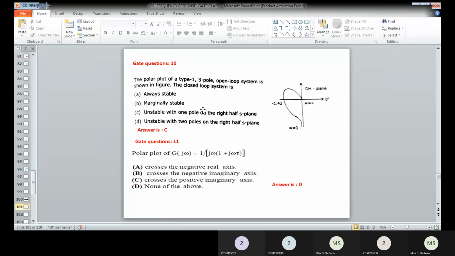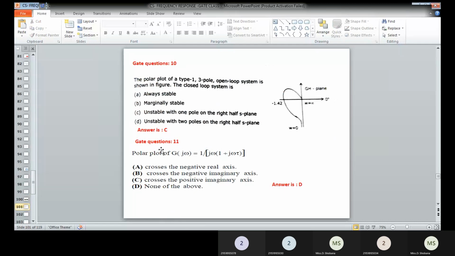Here it crosses the negative real axis. Therefore, one pole is on the right half of the s-plane. So the system is unstable. So the correct answer is C.